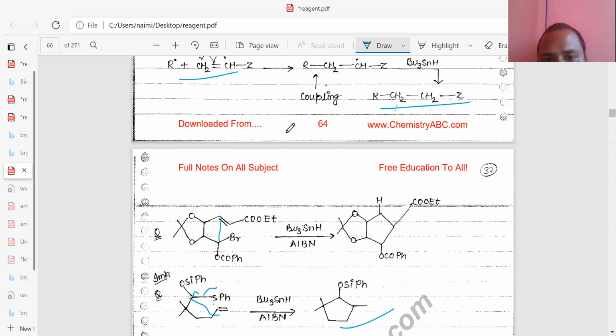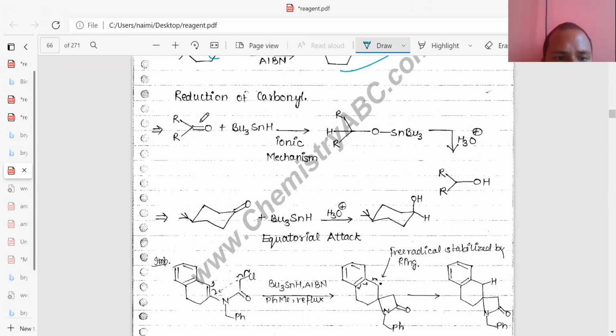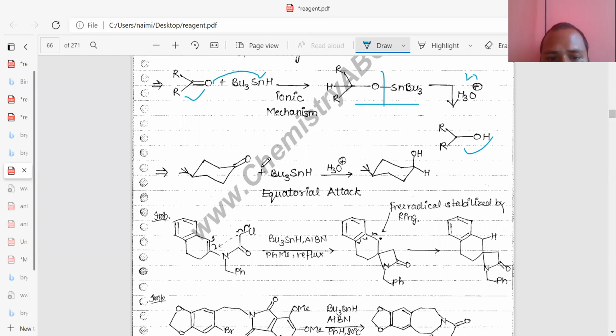So again you can see this ketone. First of all, addition of OSn takes place. This free radical forms this one, and this gives the S plus. So this bond will break down and form the OH. Similarly, you can see this one. First of all, OH formation takes place. So similarly, you can see it forms the axial bond.